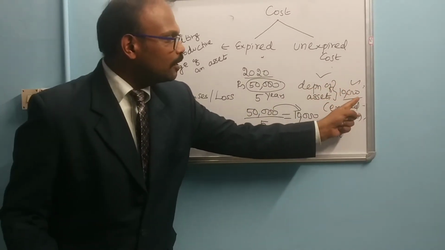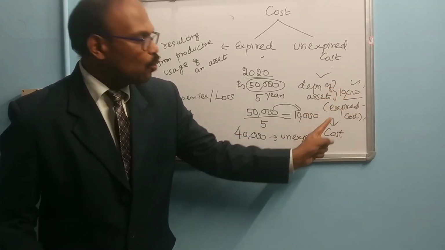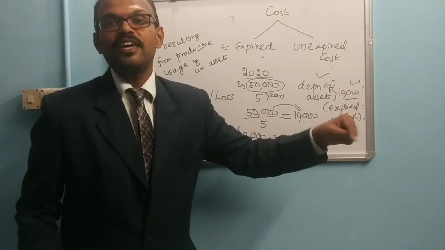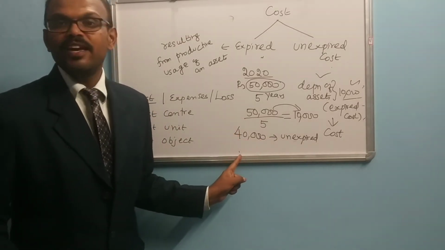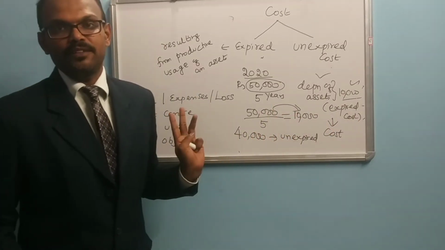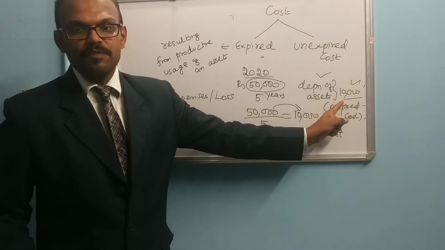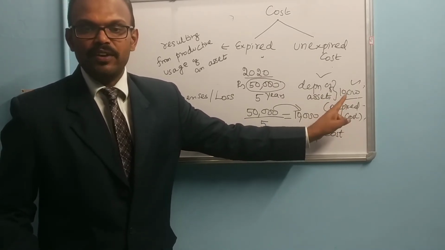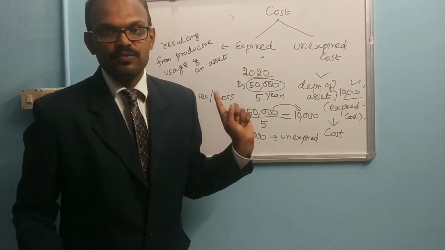So only this 10,000 rupees is used to produce the cost of the product. Only that product we are going to sell in future, and by selling we are going to get some revenue. This 40,000 we are not going to use for the revenue of selling that particular product. This is very important. So an expense is a portion of the revenue earning potential of the cost of an asset which has been consumed in the generation of the revenue.